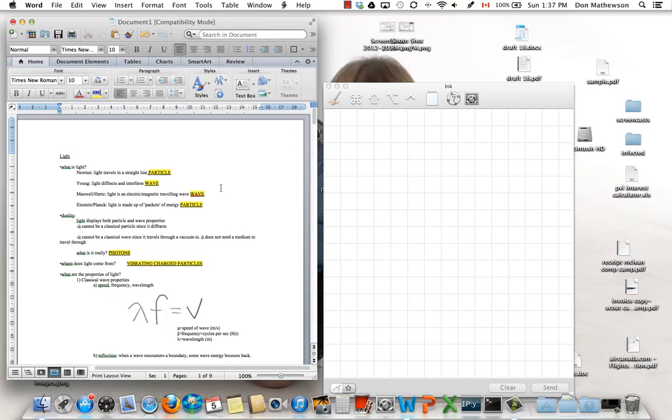So welcome to Physics 1220. Some thoughts on light. Newton said light, because it travels in a straight line, has to be a particle.